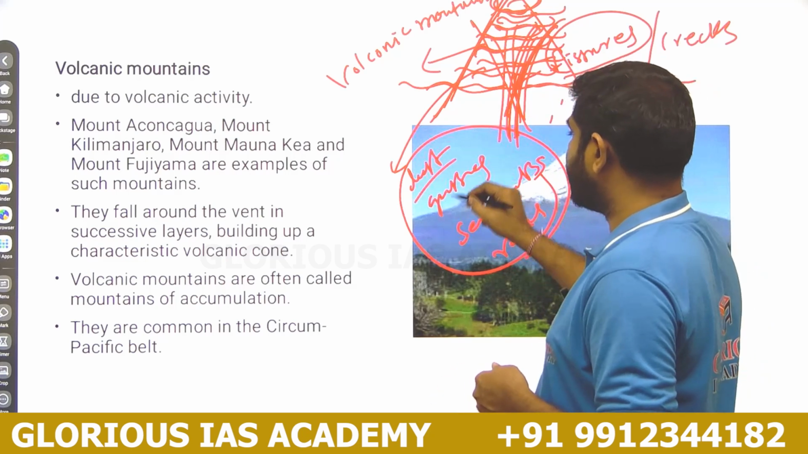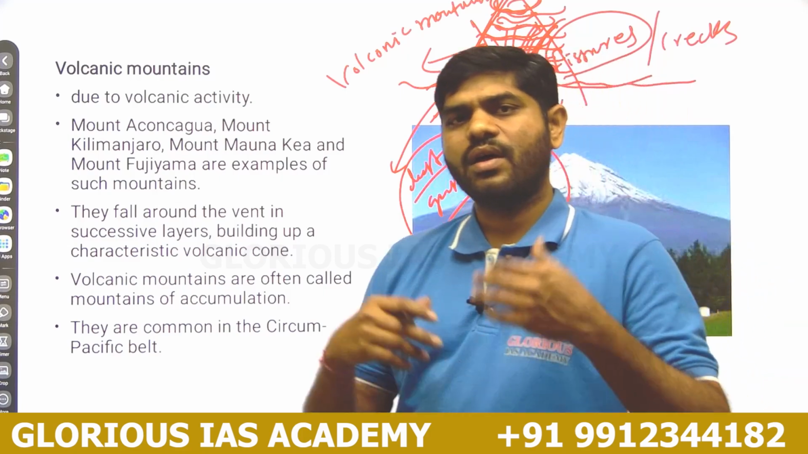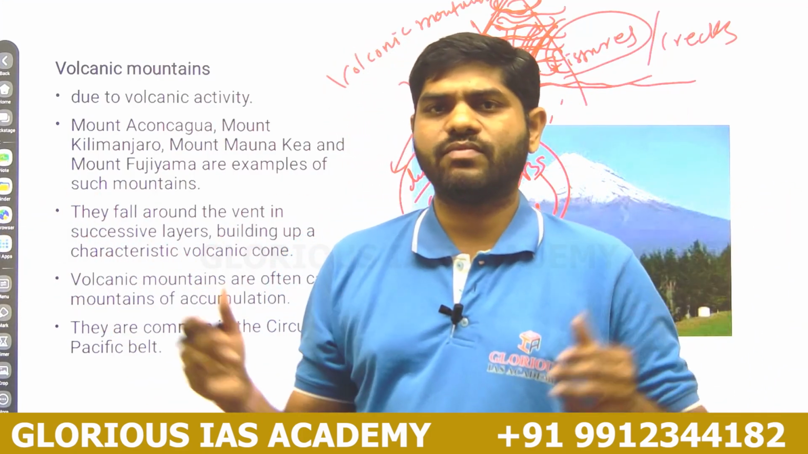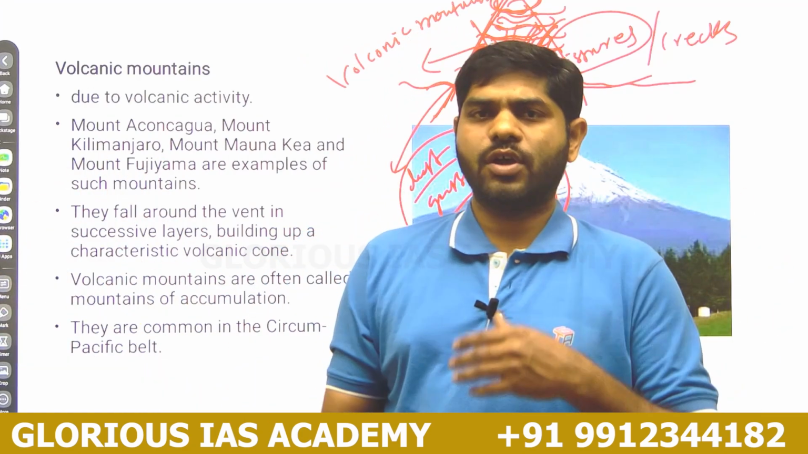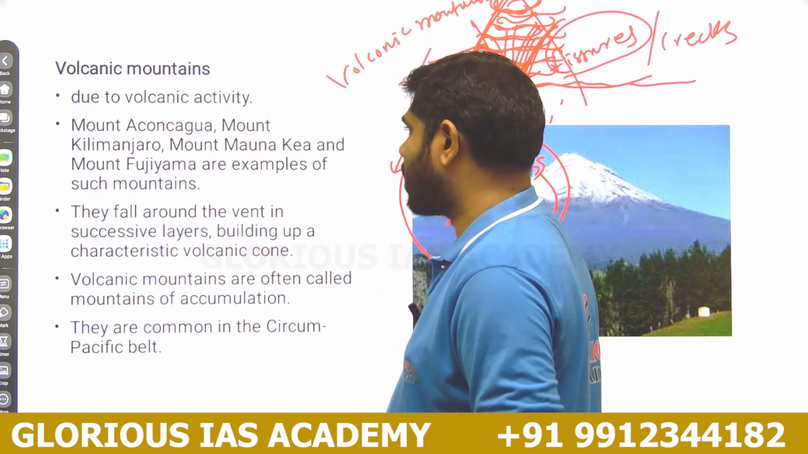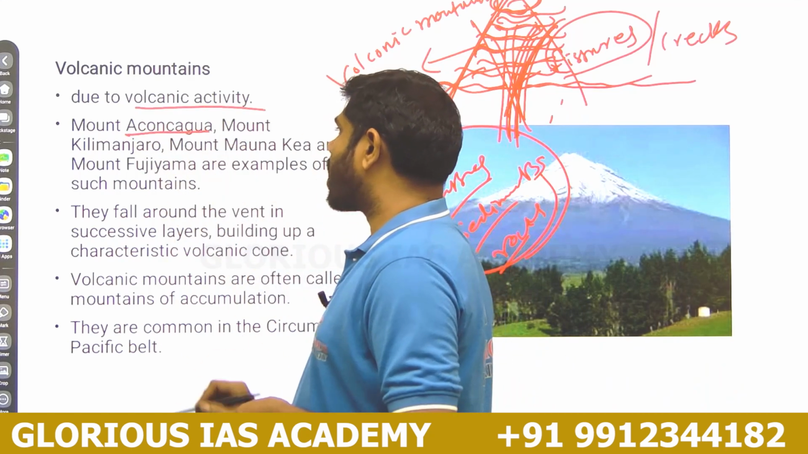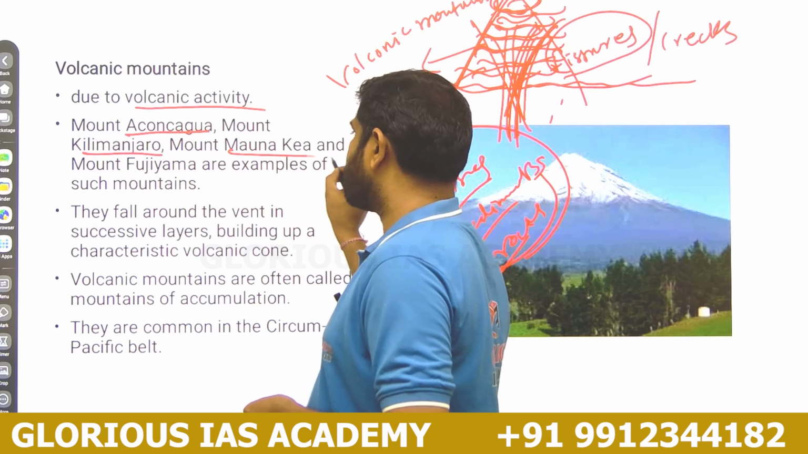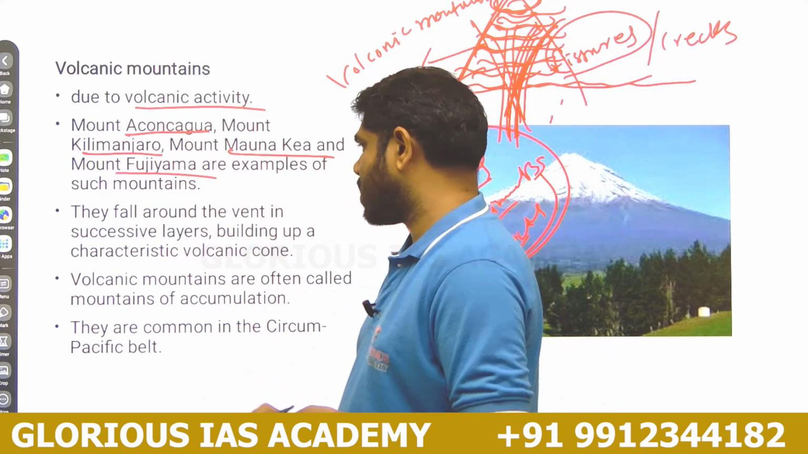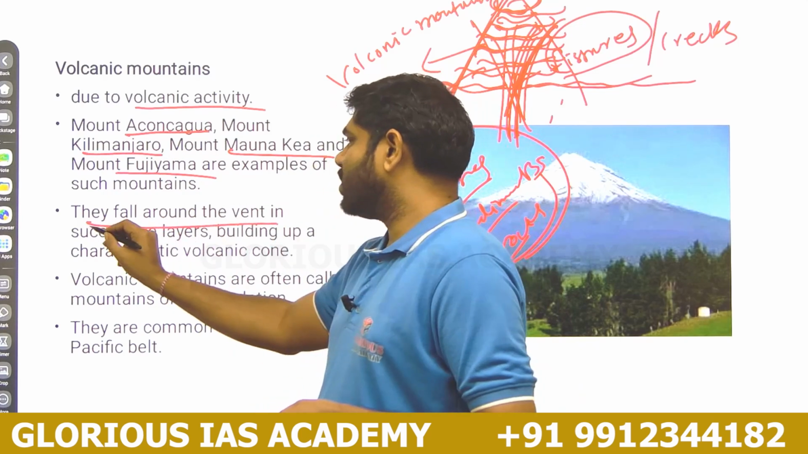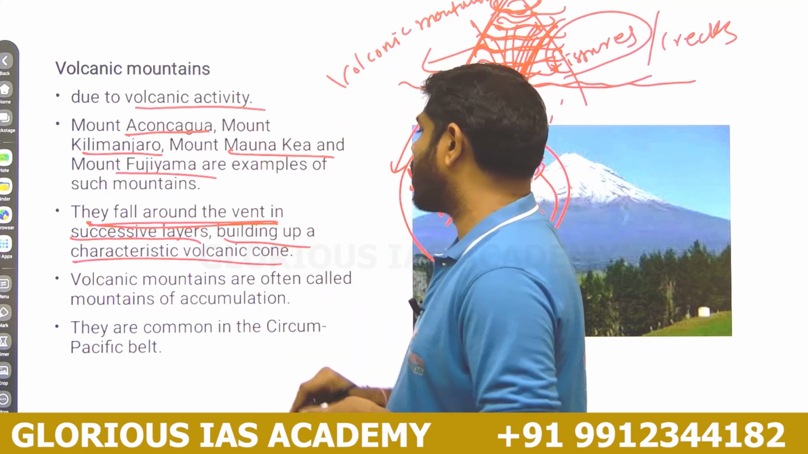Based on this material, on the viscosity of the lava, we can divide them into various types of volcanic mountains. In subsequent classes on volcanism, we are going to discuss the various types of volcanoes. Mount Aconcagua, Mount Kilimanjaro, Mauna Kea and Mount Fujiyama are the best examples for volcanic mountains, and the material falls around the vent in successive layers, building up a characteristic volcanic cone.